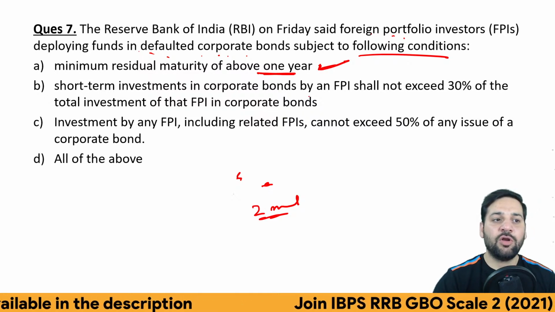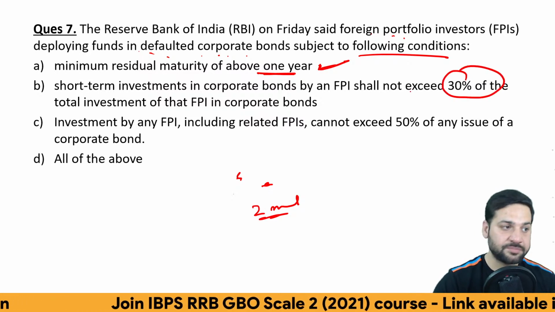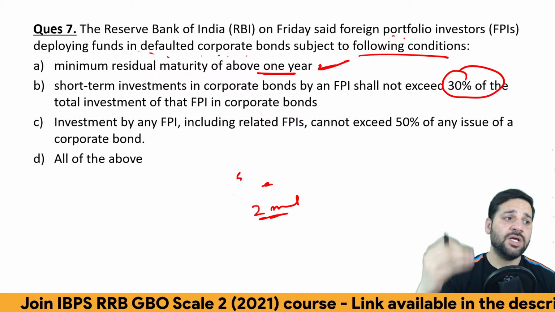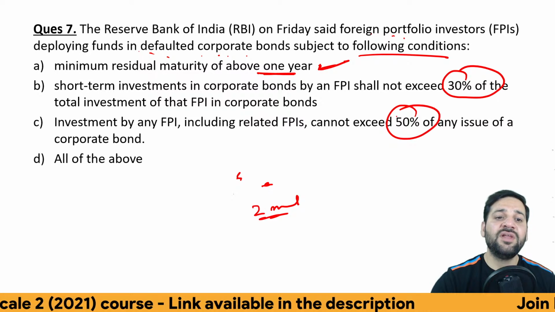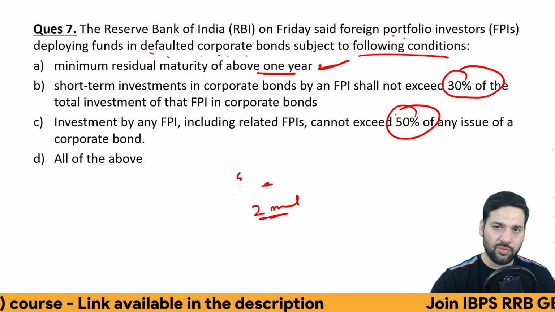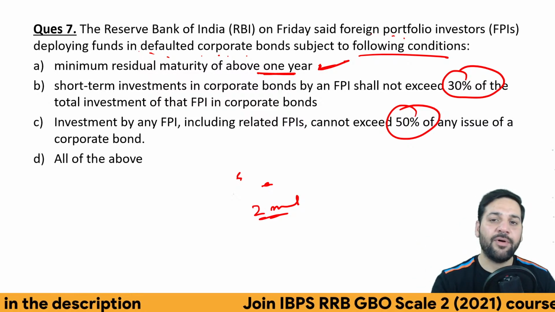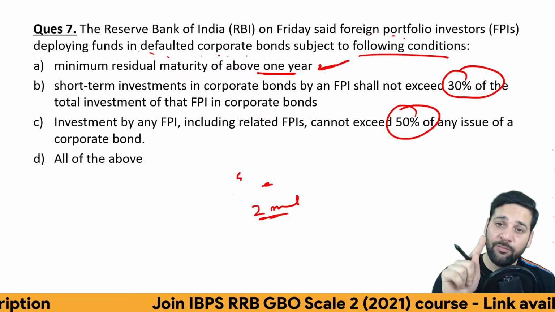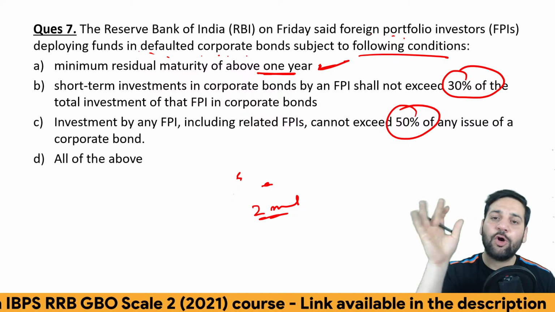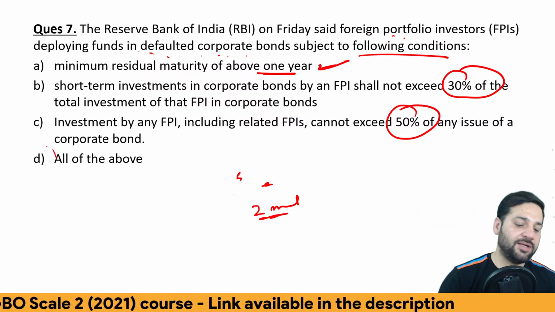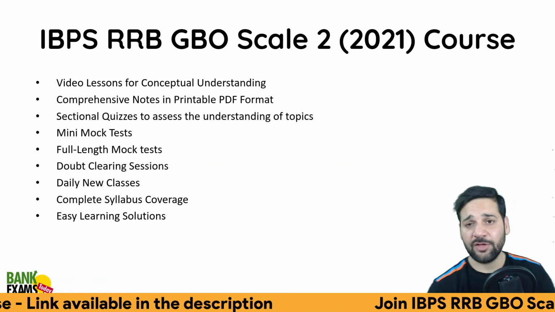And short-term investment in corporate bond by an FPI shall not exceed 30% of the total investment. And in that particular product, the FPIs cannot exceed 50% of any issue, right? In any issue, the maximum money that all the FPIs can invest in a corporate bond should be 50%. And one specific FPI cannot invest more than 30% in any corporate bond. Okay? And all these conditions are actually true. Okay, very important.